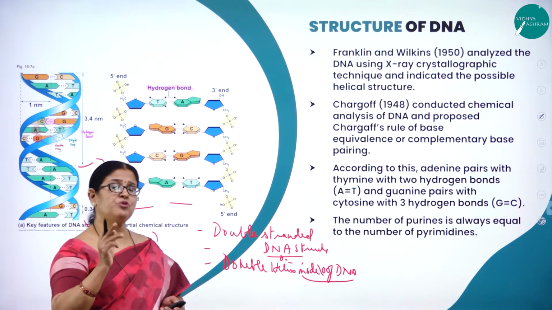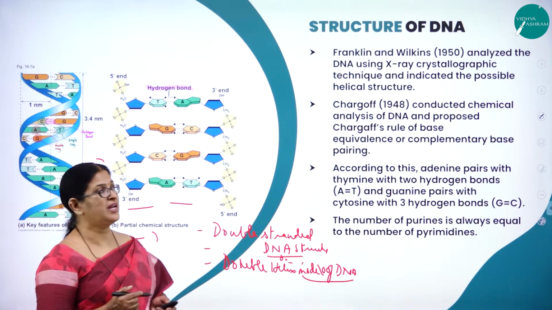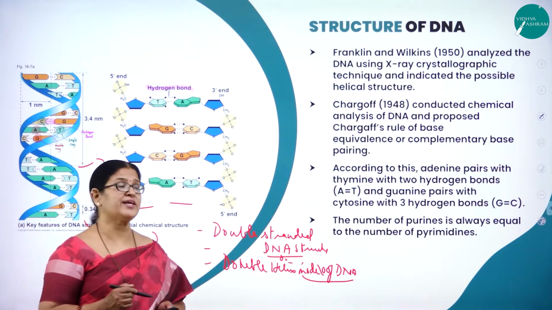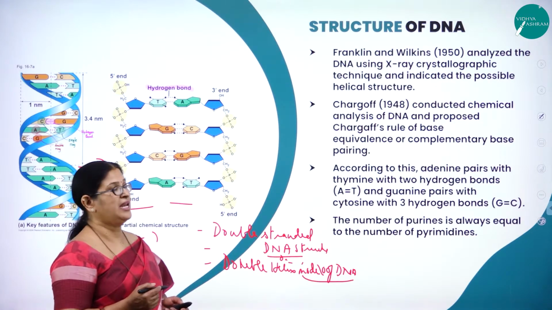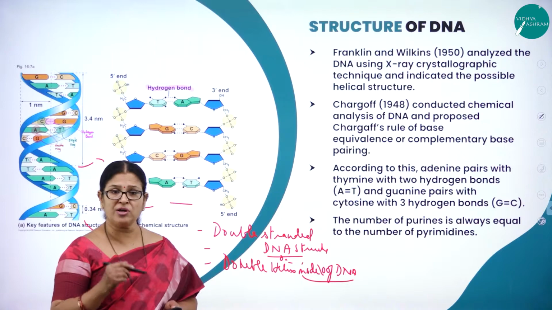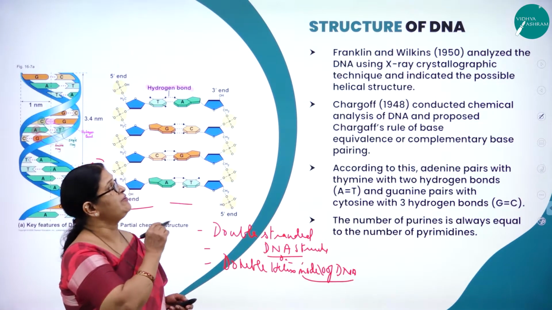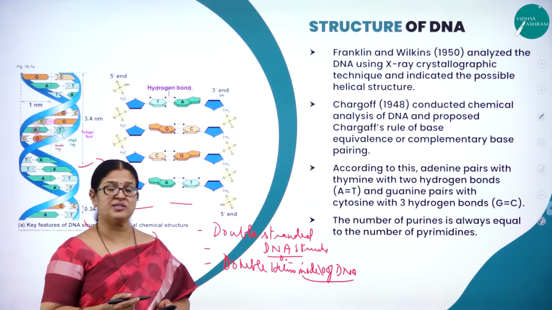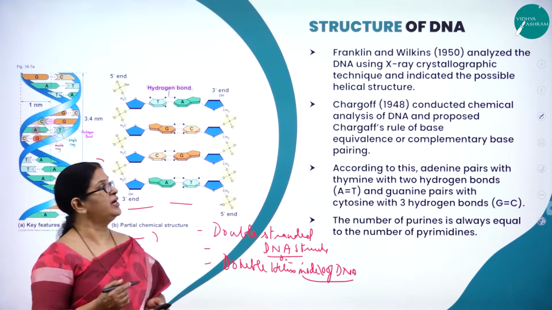Whereas 2 other very important scientists, Franklin and Maurice Wilkins, analyzed DNA using X-ray crystallographic studies and indicated the possible helical structure. Based on the ideas given by Franklin and Wilkins, James D. Watson and F.H. Crick proposed this double helical structure of DNA.